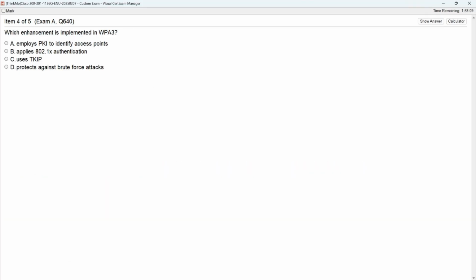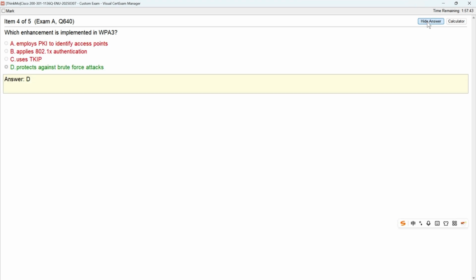All right, let's look at the next question. As for question 4, this question is about WPA3. It asks which enhanced feature WPA3 implements, and in this case, there isn't this AES option A, so here we choose the protection against brute force attacks. Right? It specifically strengthens and emphasizes this defense feature, option B.